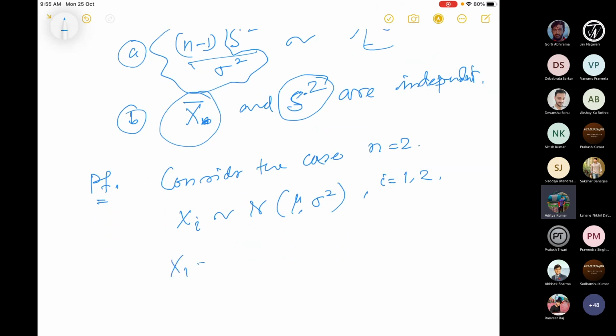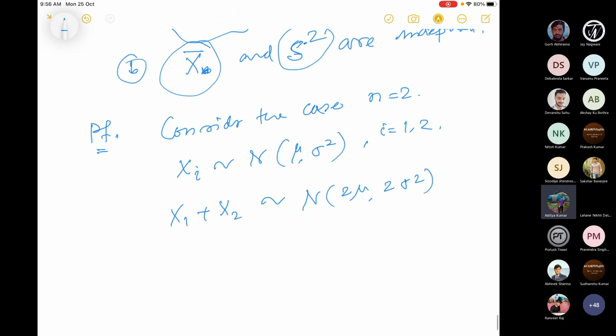So what about x1 plus x2? What is the distribution of x1 plus x2? It will be normal with mean 2 mu and variance 2 sigma square.